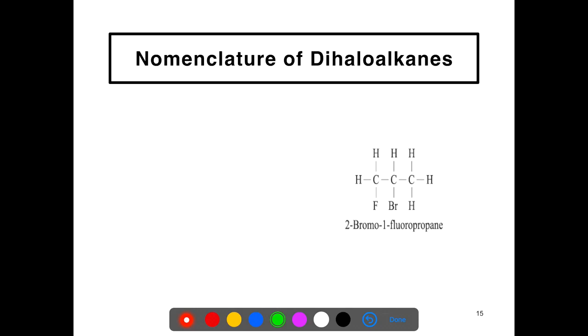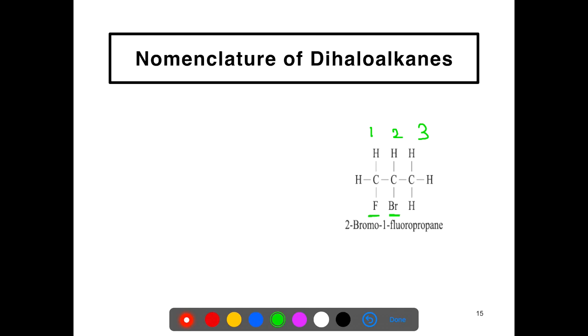Now we come to the nomenclature of dihaloalkanes, in which 2 hydrogen atoms are substituted by 2 halogen atoms. For example, in this compound, because both the halogen atoms are present on the left hand side, we start numbering the chain like this: 1, 2, 3. F is present on the first carbon, Br is present on the second carbon.